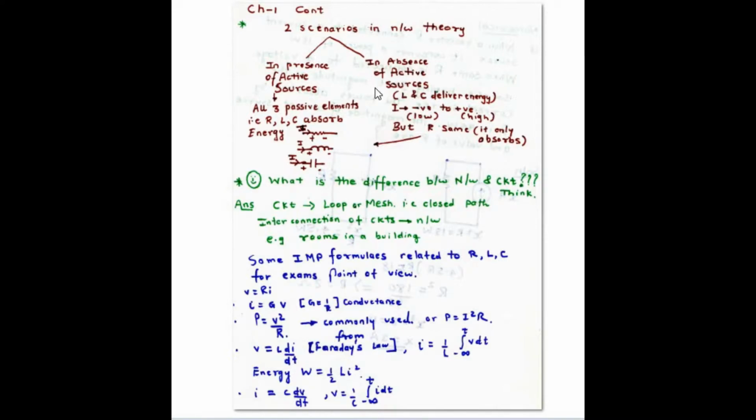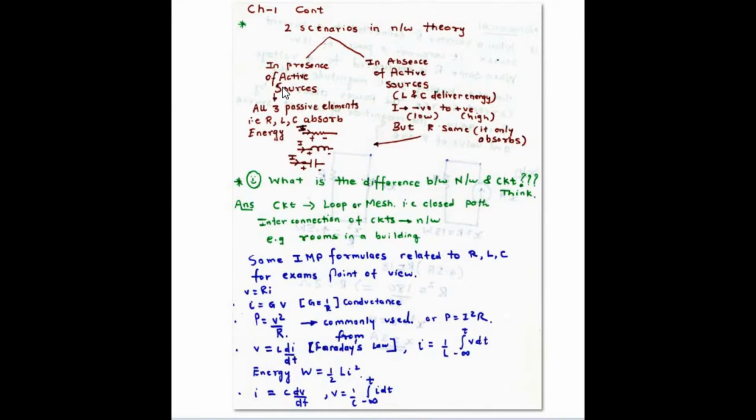In the absence of active sources, the energy storage elements, which are nothing but the L and C, deliver energy. But R does the same job as in the first scenario. It again absorbs energy. Now, as far as active sources are concerned, what are active sources?